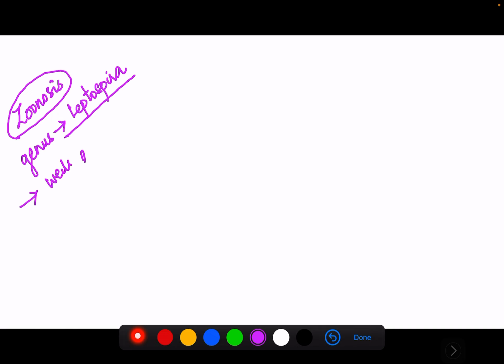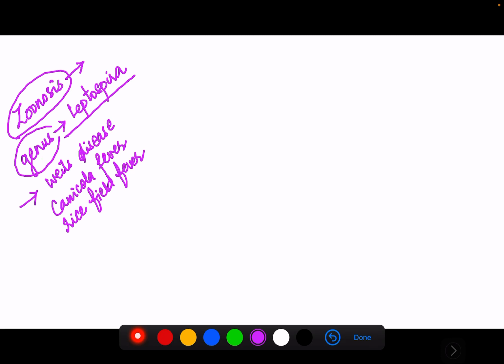What are the other synonyms for leptospirosis? It is also called Weil's disease, canicola fever, or rice field fever. It is a zoonosis that is transmitted from animals to humans, and the genus is Leptospira.